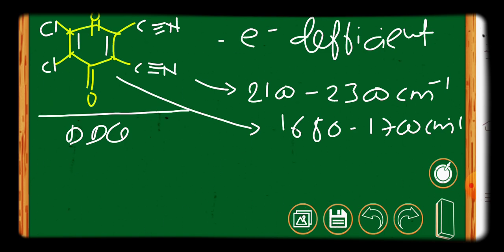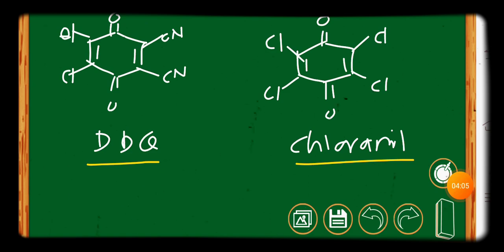Now we will focus on the most important applications of DDQ. It is also called an aromatizing agent, useful particularly for making the aromatic ring. Now I am going to compare two similar reagents, DDQ and chloranil. In some literature, DDQ reacts 550 times greater than chloranil, particularly for tetralin. The dehydrogenation of tetralin is like this.